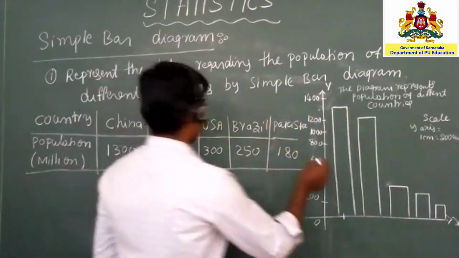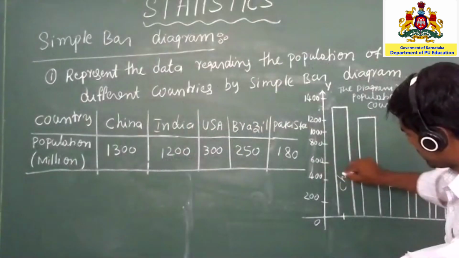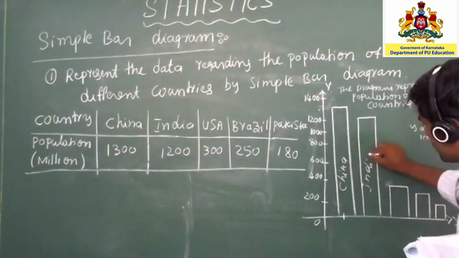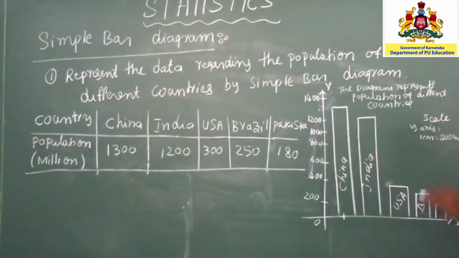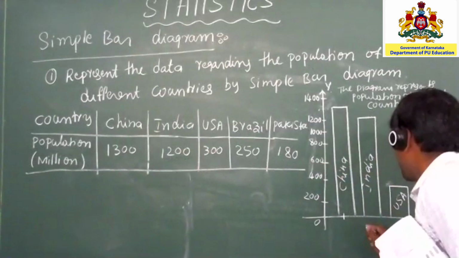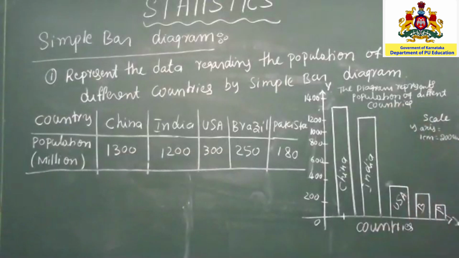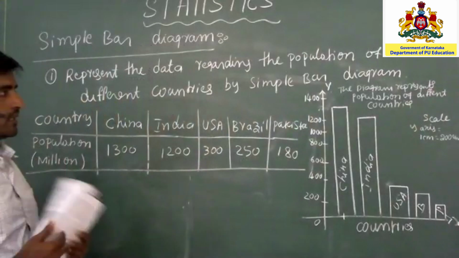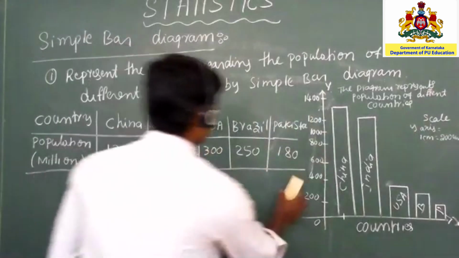And first one is what? This one is China. Second one is India. Third one is USA. Fourth one is Brazil. And last one is Pakistan. So this is the construction of simple bar diagram. So this is the way of constructing the simple bar diagram. Understood? Right. So next we'll discuss one more simple example.